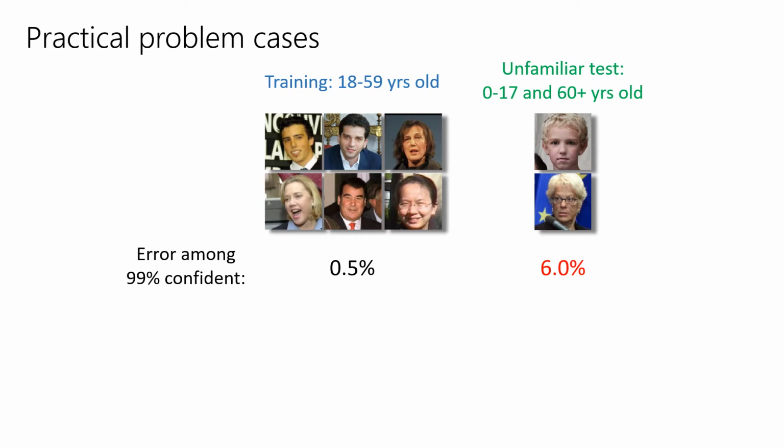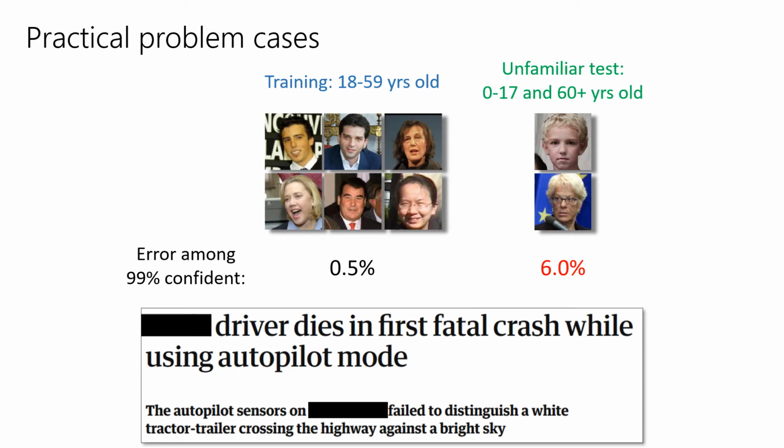With our baseline gender recognition model, the error rate among 99% confident predictions increases to 12 times when the input is from an unseen age range. Overconfidence can cause real-world problems, such as when an automated vehicle confidently mistook a tractor-trailer for the sky.